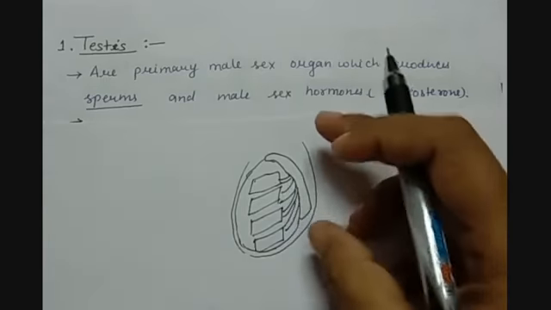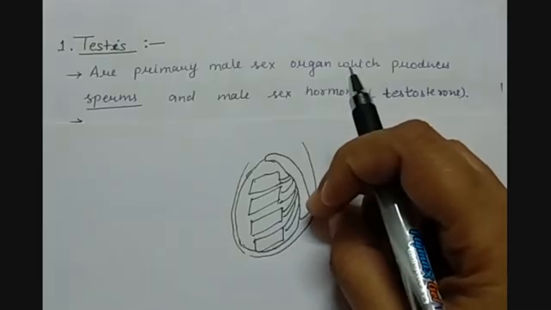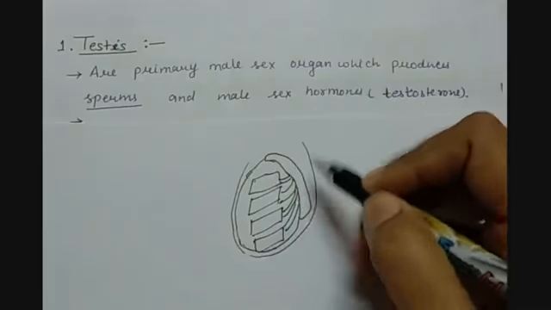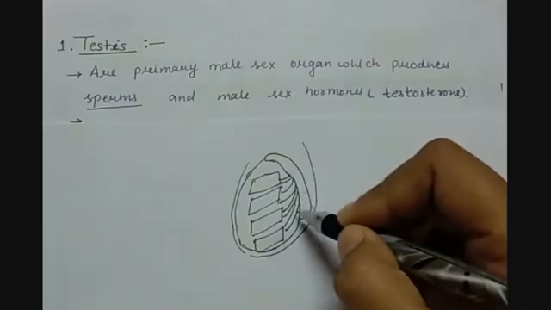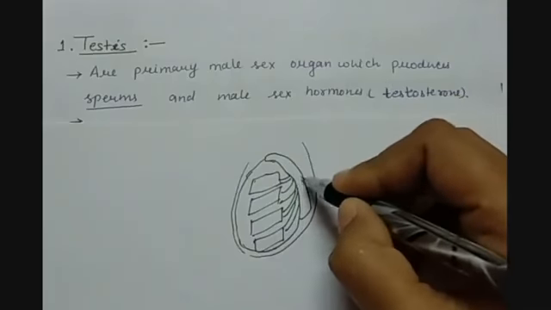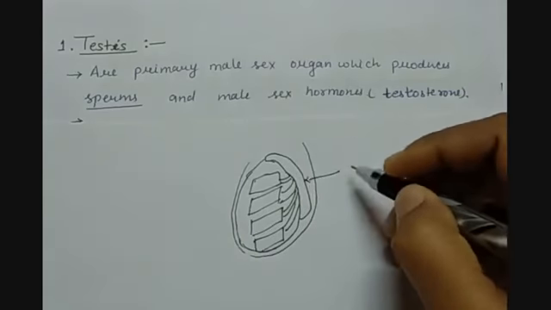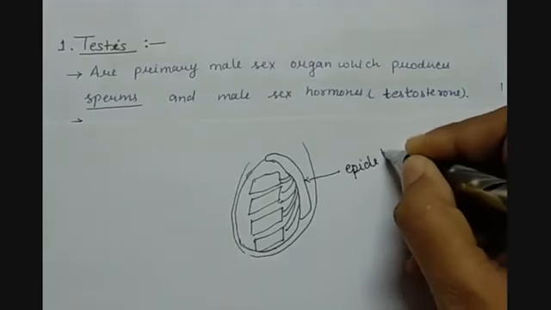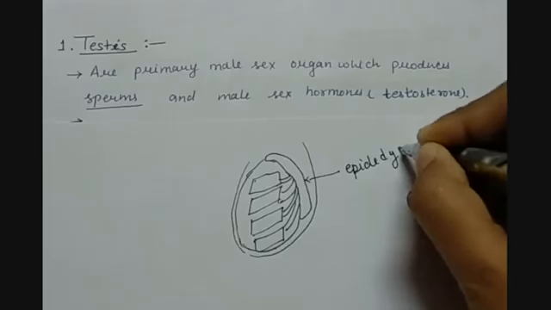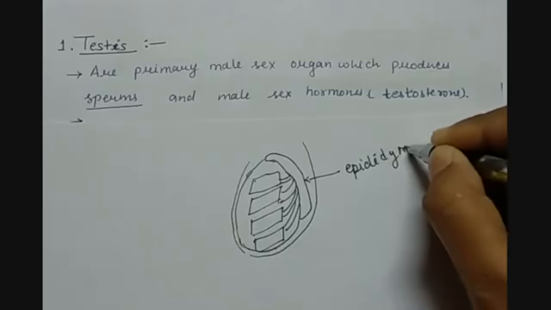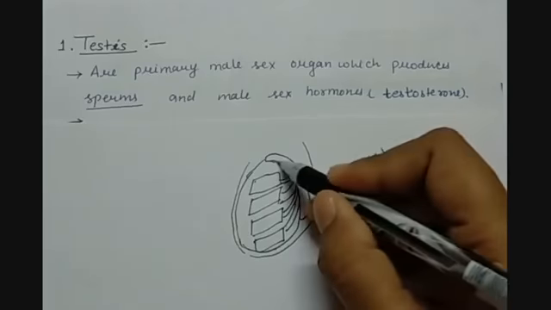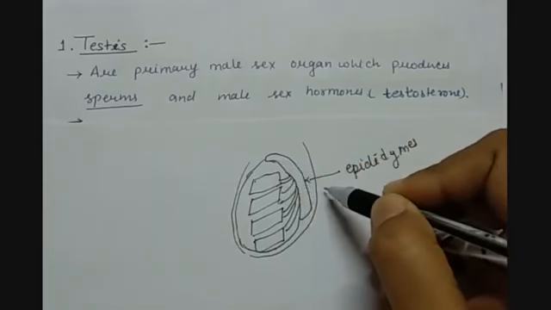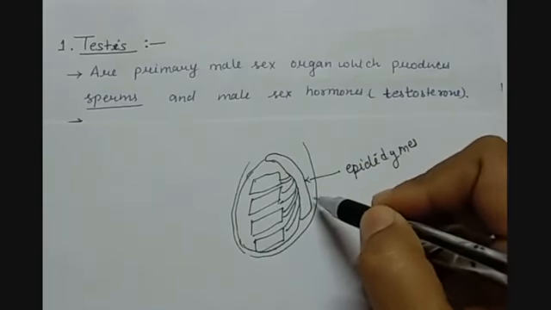Then all these tubular structures combine together and secrete their combined fluid into the epididymis. This portion that you see here is the epididymis. What is the purpose of it?